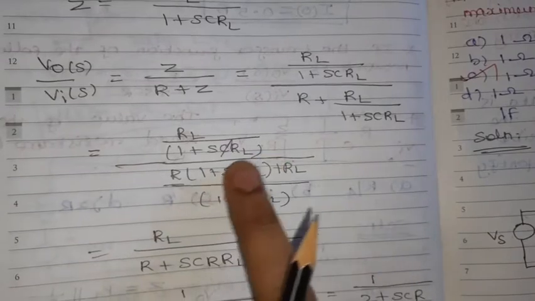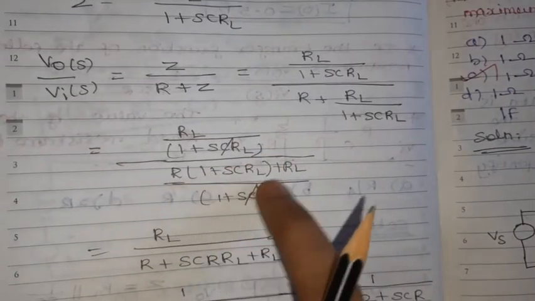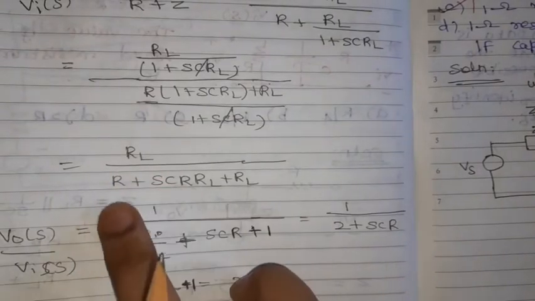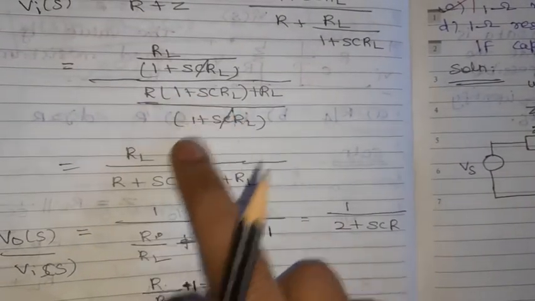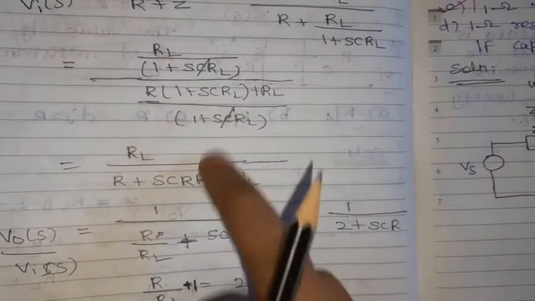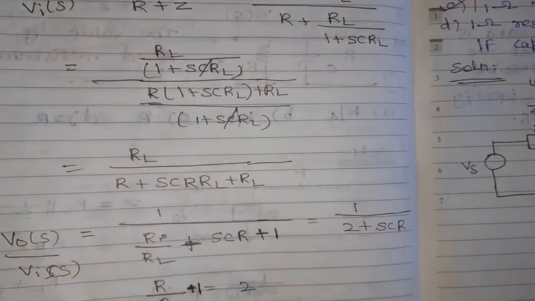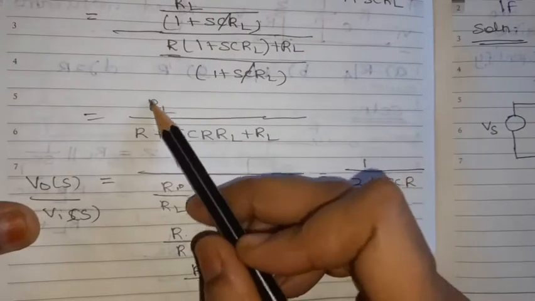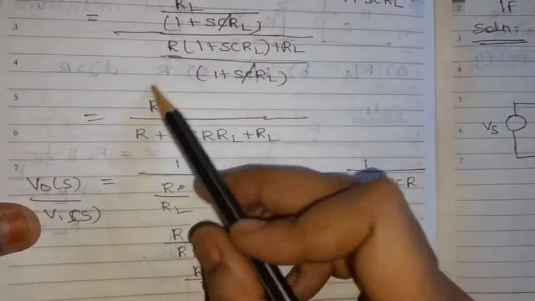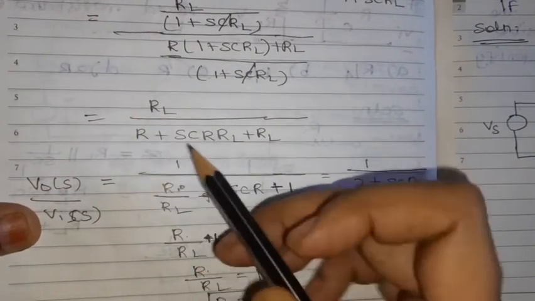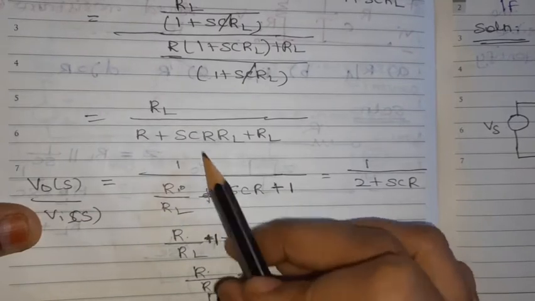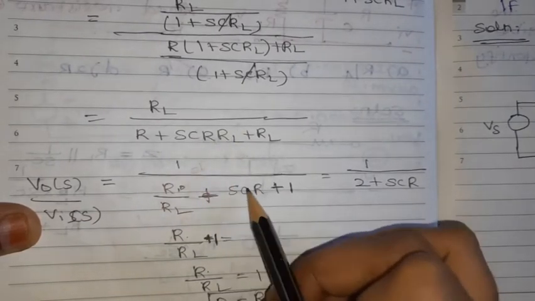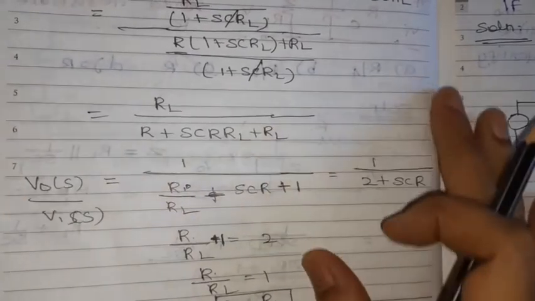RL divided by R into 1 plus SCRL plus RL. So we will get RL divided by R plus SC R RL plus RL. So V naught of S divided by Vi of S, just divide this, this goes to the denominator. So R by RL plus, dividing by RL we will cancel this, SCR here plus 1.